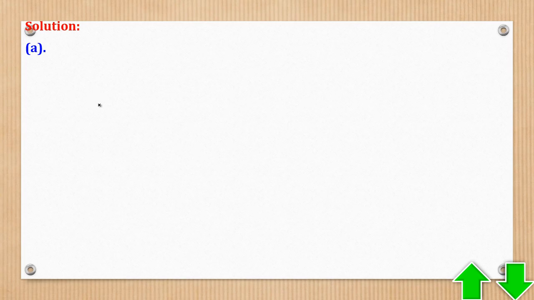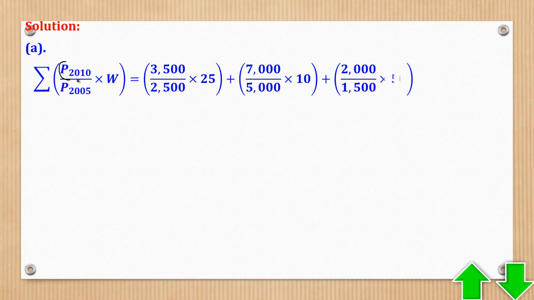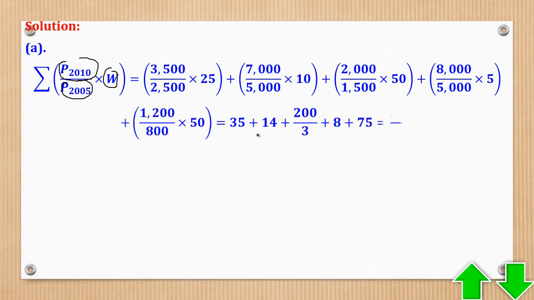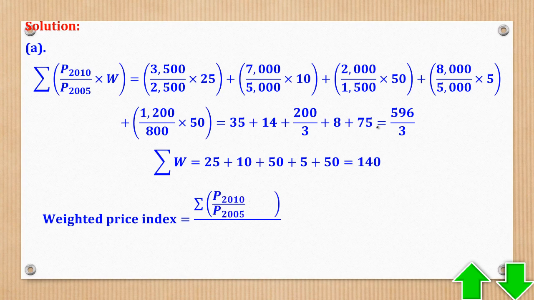The quantities will now act as the weights. First, the numerator is the summation of price in the current year divided by price in the base year, everything multiplied by the weight of that commodity. When you use the calculator, I come up with this answer. For the denominator, we need the summation of all the weights, which is 140. Then we quote the formula, substitute, and get the answer.